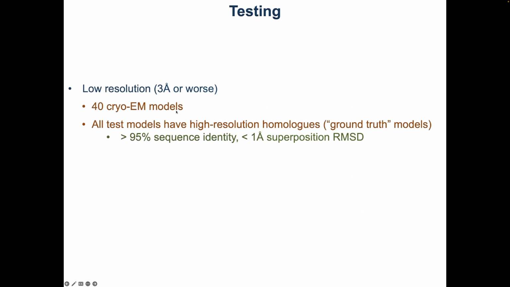has a high resolution homolog available in Protein Data Bank with 95 percent and better sequence identity and better than 1 angstrom superposition RMSD. And why we have this is because we're kind of assuming that those models are close enough to be considered as ground truths to compare against, because they are high resolution and they are very, very similar. And we performed the comparisons in torsion and Cartesian angle space.